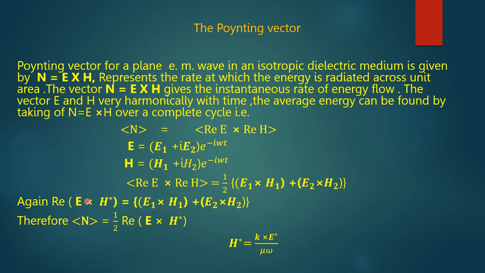Again, if we take the real part of E cross H star, where H star is the conjugate of H, as E and H are complex quantities, then after calculating, we find that this quantity is equal to E1 cross H1 plus E2 cross H2. Therefore, from these two results, we find that the average value of n is equal to half of the real part of E cross H star.